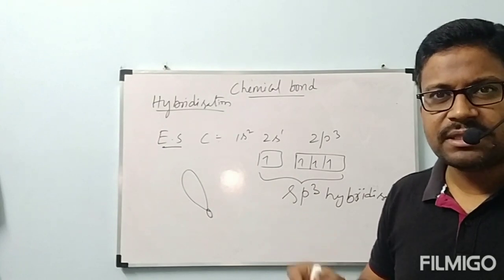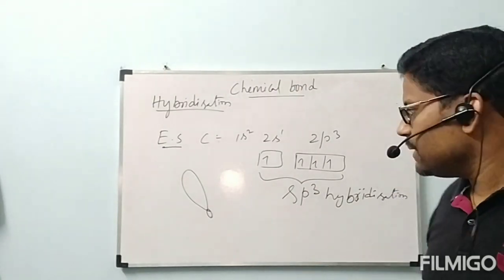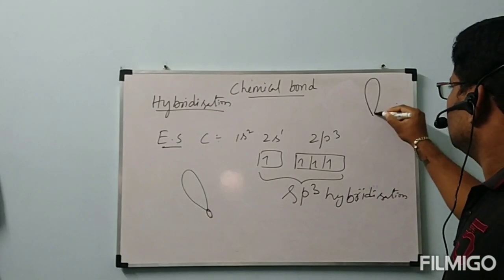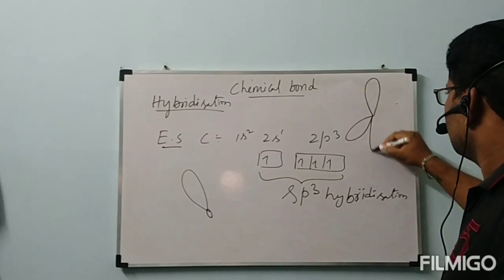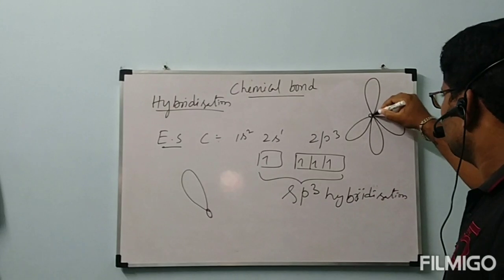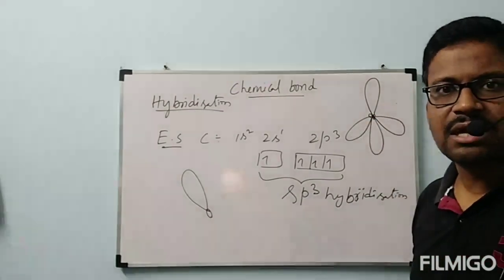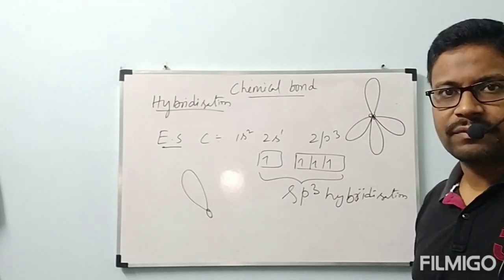Those 4 sp3 hybridized orbitals will be aligned in a shape called tetrahedron.